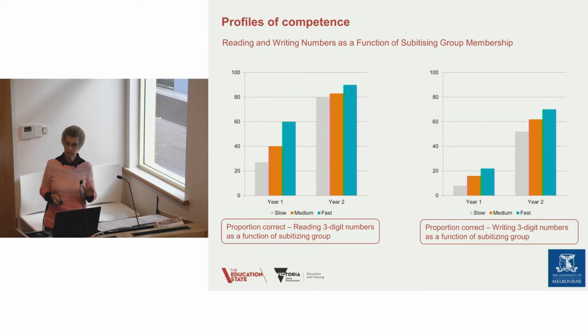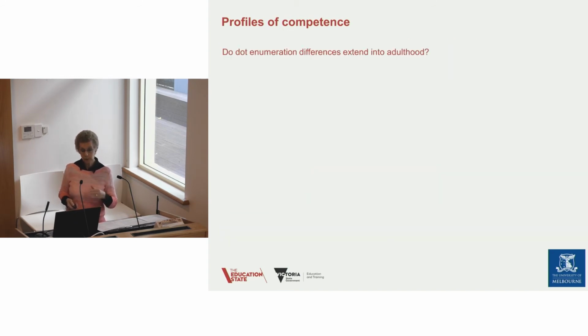It's also important to note that there were differences in single-digit addition, and also 4 years later, because remember this was a developmental longitudinal study, 4 years later using multi-digit, so 3-digit addition, subtraction, multiplication, the students' groups did differ at that point. So there was a great deal of impact of this subitizing ability on performance later.